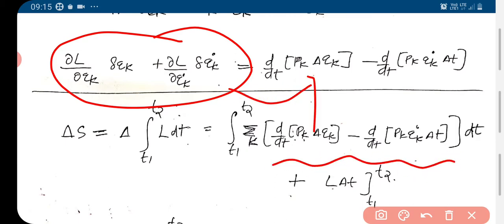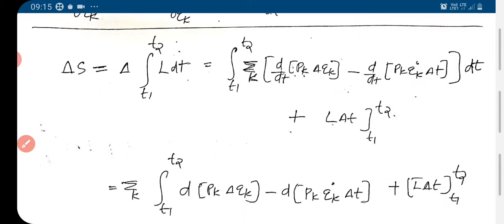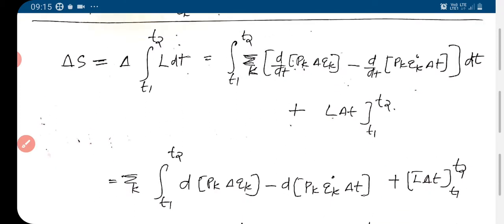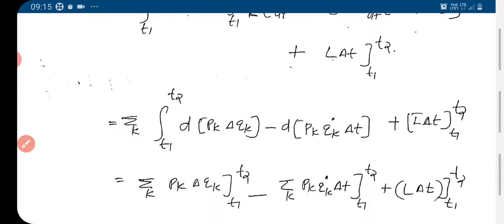So Σk d/dt of pk δqk minus d/dt of pk q̇k δt, plus L δt from t1 to t2, and this dt and this dt get cancelled, and we have summation over k, integral t1 to t2 of the differential of pk δqk minus the differential of pk q̇k δt, plus L δt from t1 to t2.